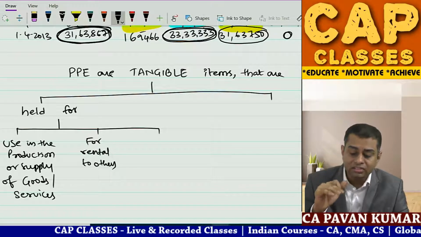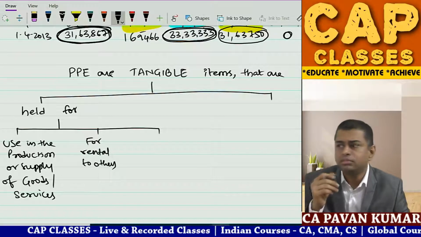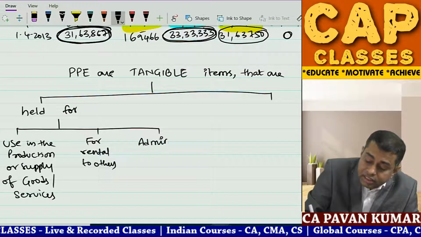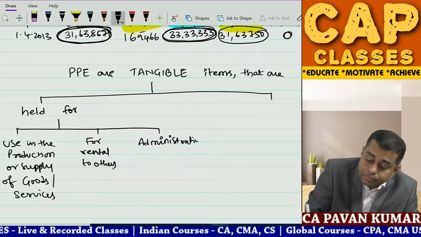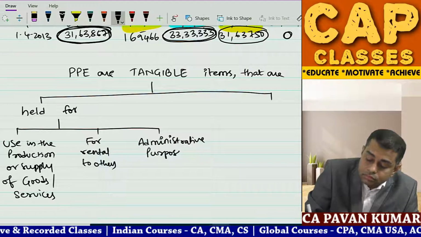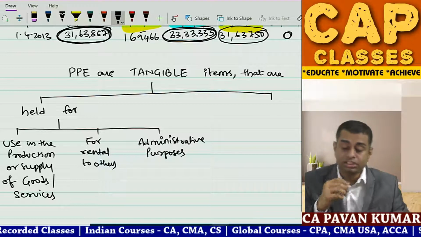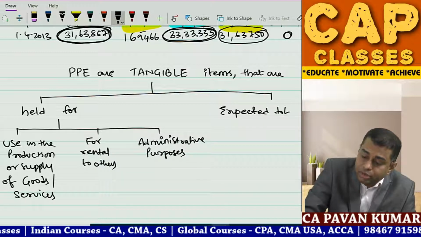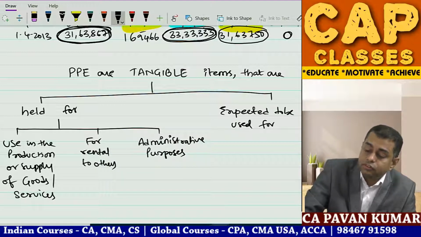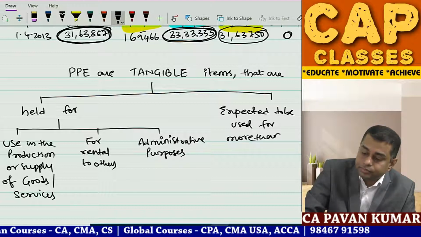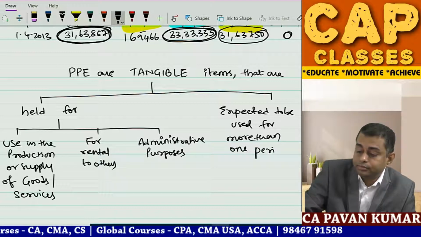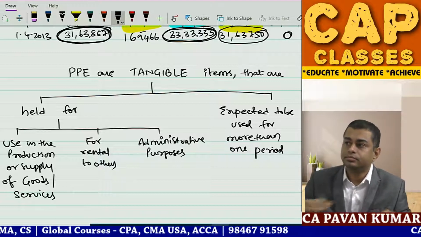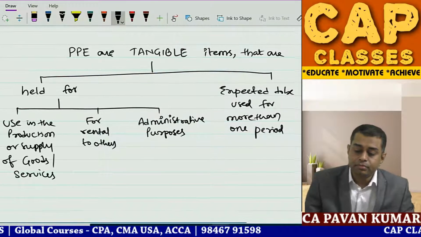You bought an asset, you are giving it on rent. That is your asset only, no? Three, for administrative purposes. Second condition, expected to be used for more than one period. This is the definition of PPE.